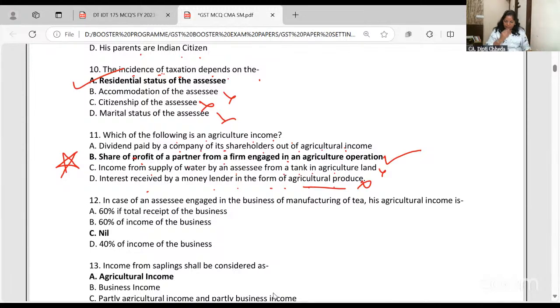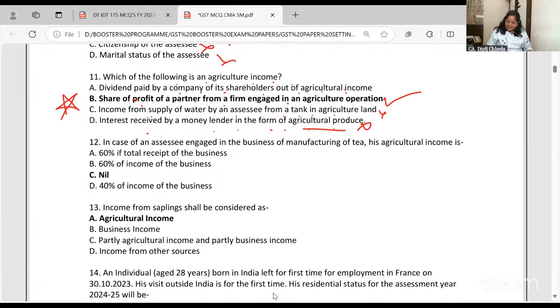Okay, in case of an SSE engaged in business of manufacturing of tea, at his agricultural income. If a person is manufacturing tea, his agricultural income is 60% of the income.